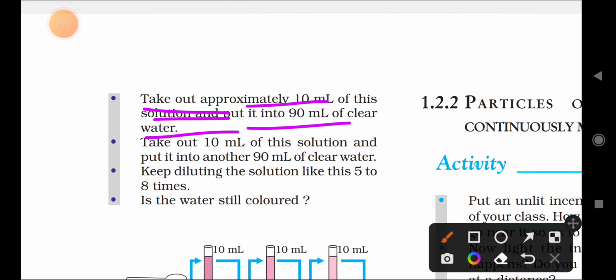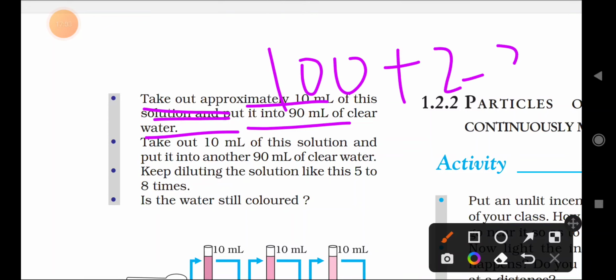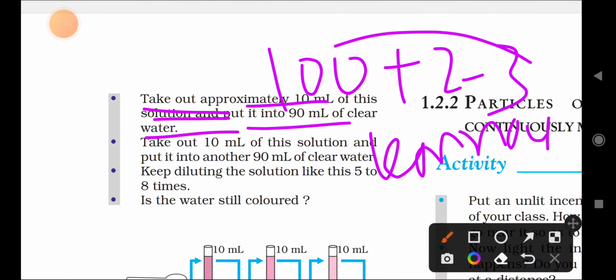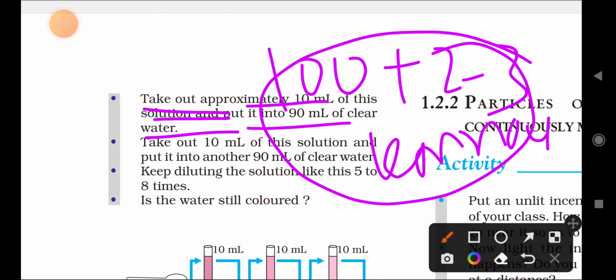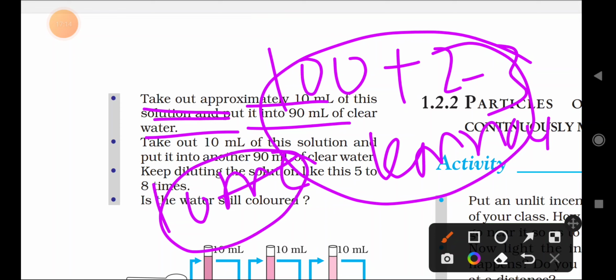We have taken 100 ml of water with 2-3 crystals of potassium permanganate and mixed it in the first beaker. Again we take 10 ml of this solution and dip it into another 100 ml of clear water.